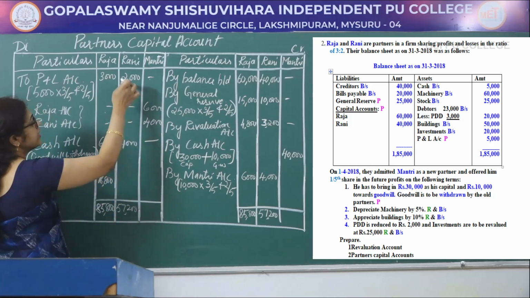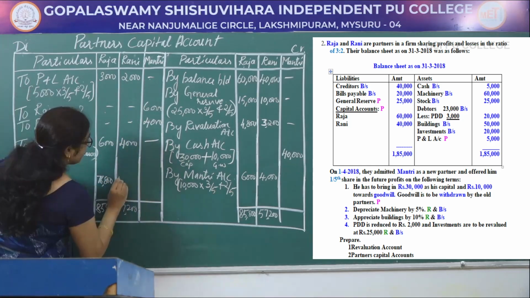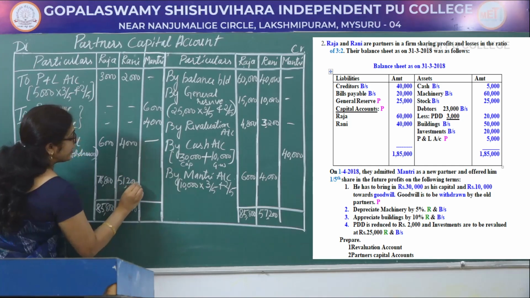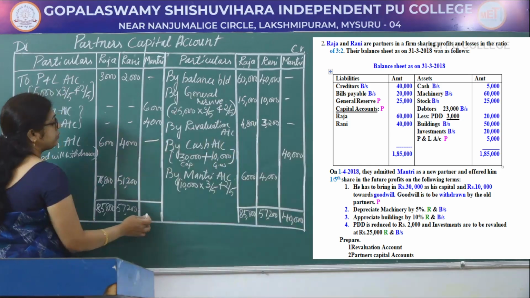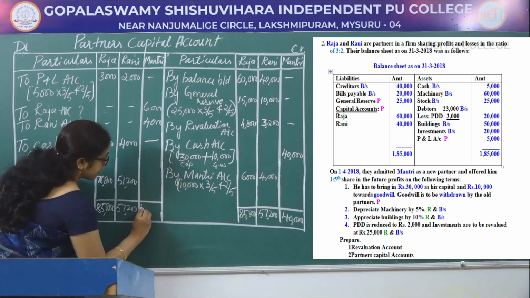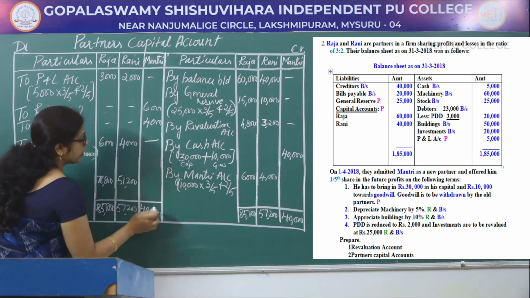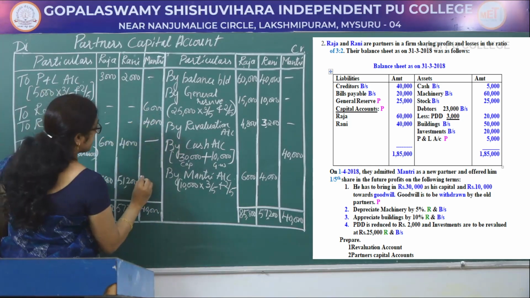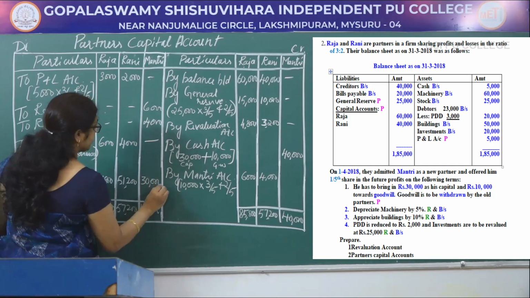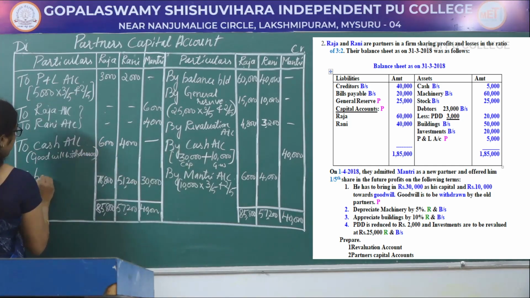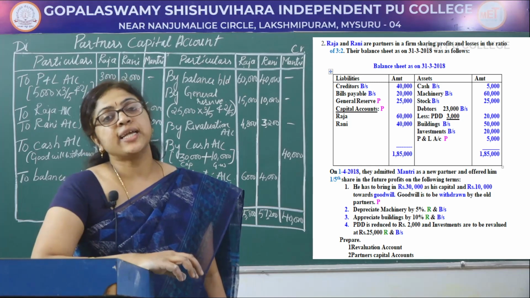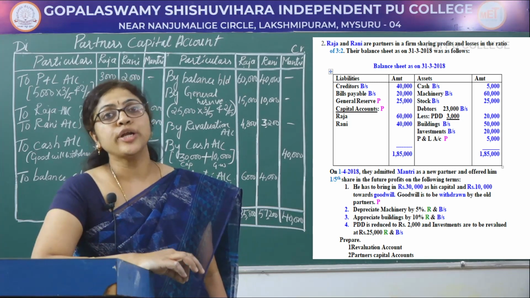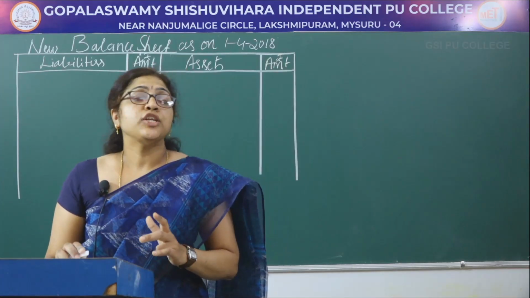57,200 minus 6,000 equals 51,200. Total the Mantri column, that is 40,000. Write the same total on the debit side. 40,000 minus 10,000 equals 30,000. This is the balance carried down. This way the goodwill is adjusted in the partners' capital account according to AS 26. Let us prepare the new balance sheet.